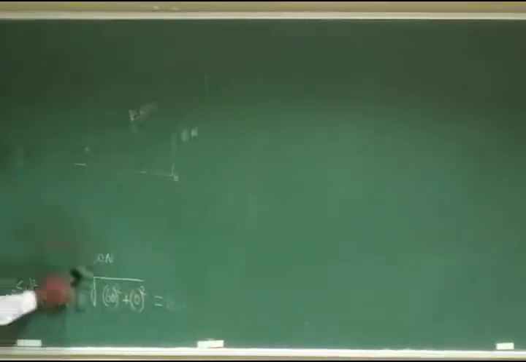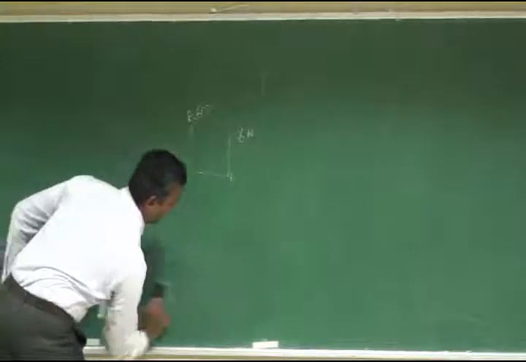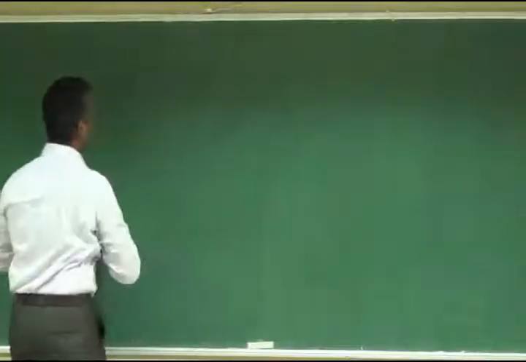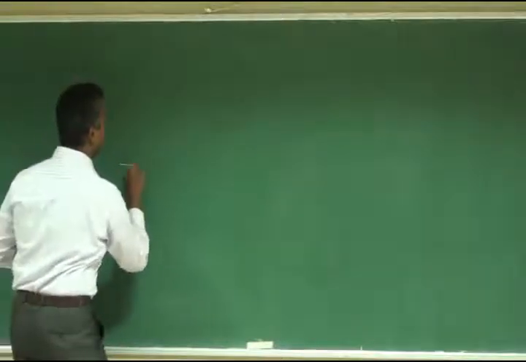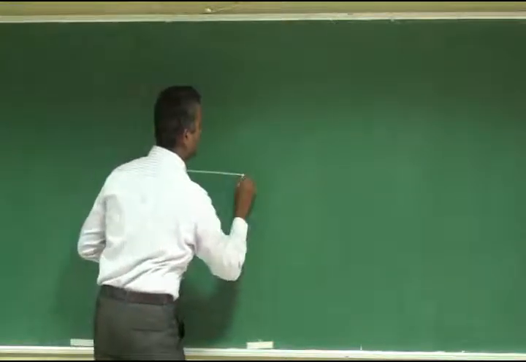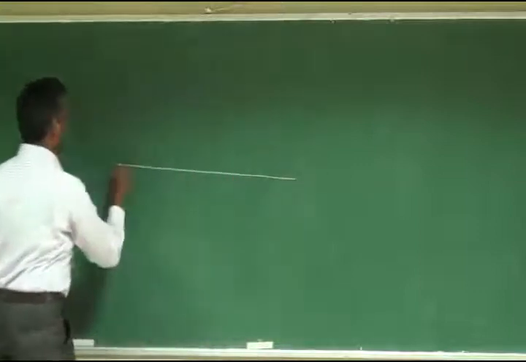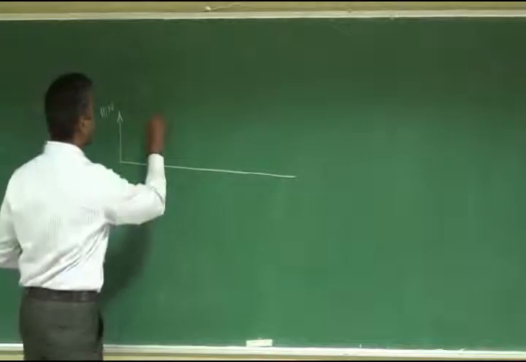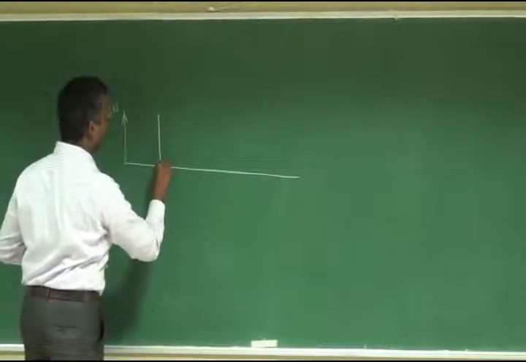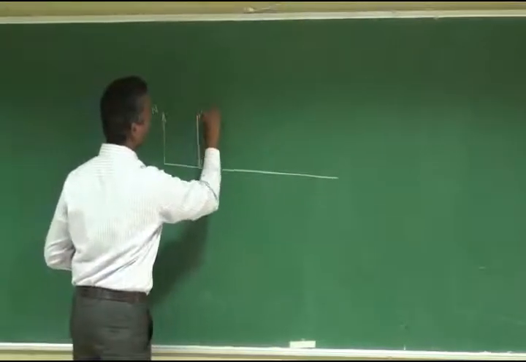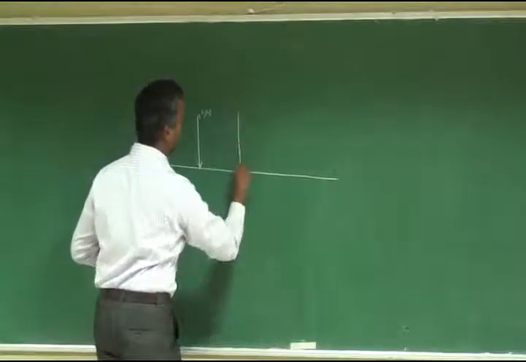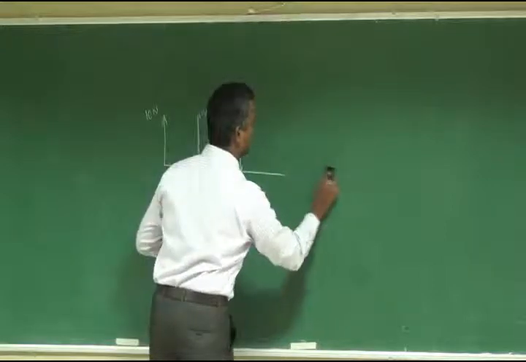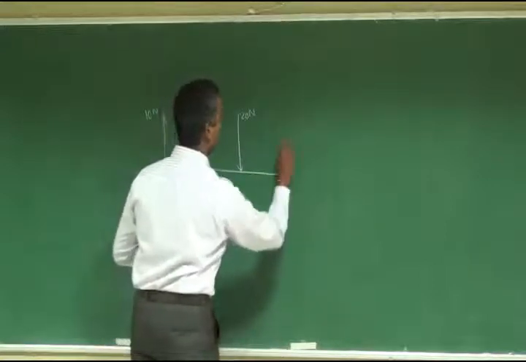Next, our system consists of 4 forces. So one is a 10 Newton force, the other one is a 15 Newton force, the other one is a 20 Newton force, and the last one is a 35 Newton force.